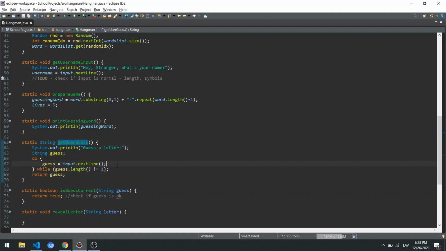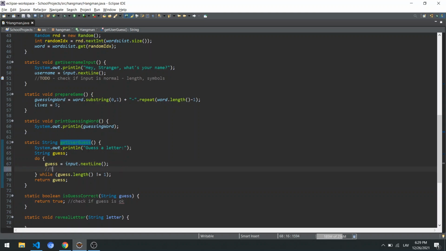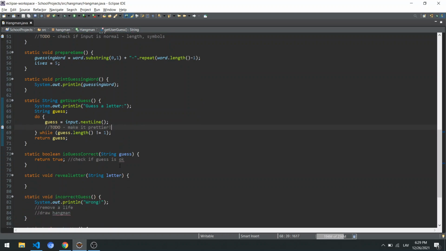So that is one we have. We might want to improve that. Might want to say, hey, this is not one letter. Please input something better. Improve it sometime later. So maybe to do, make it prettier, so the user actually knows what to do. Let's move on. Check if the guess is correct.